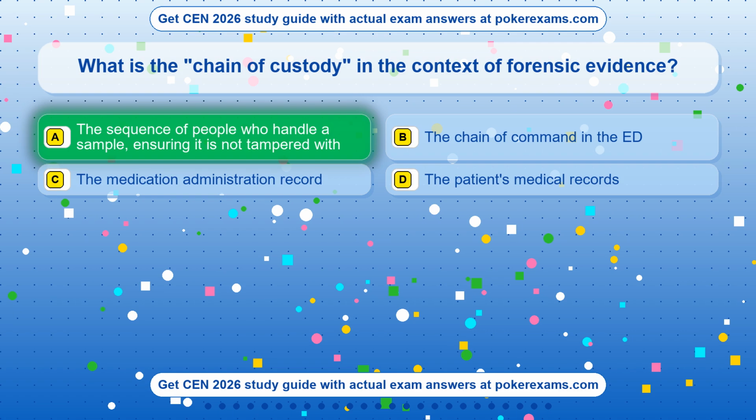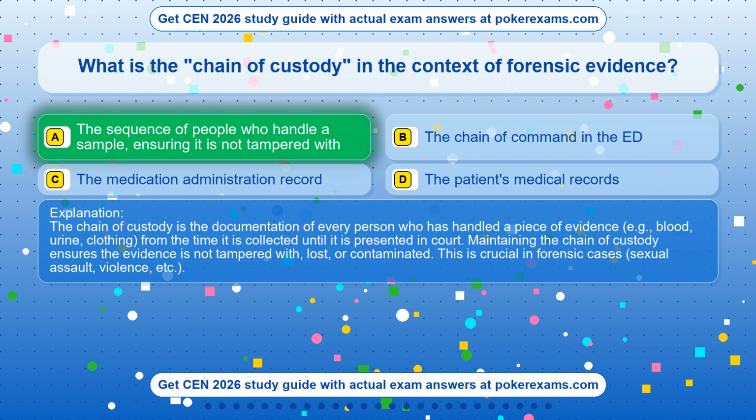The sequence of people who handle a sample, ensuring it is not tampered with. The chain of custody is the documentation of every person who has handled a piece of evidence, e.g., blood, urine, clothing, from the time it is collected until it is presented in court. Maintaining the chain of custody ensures the evidence is not tampered with, lost, or contaminated. This is crucial in forensic cases, sexual assault, violence, etc.